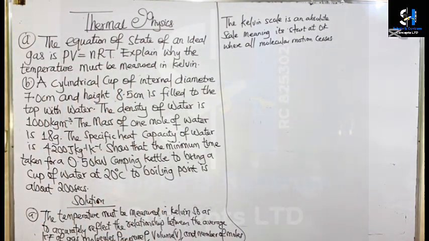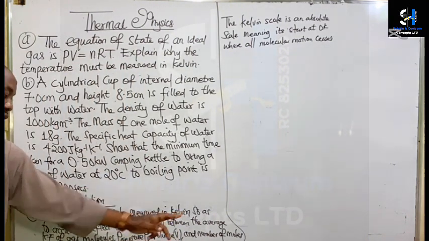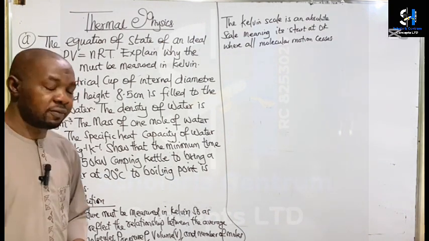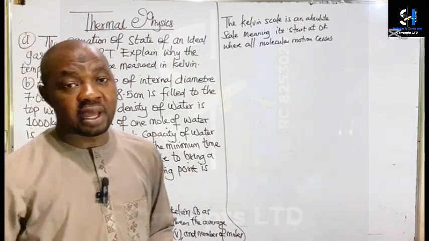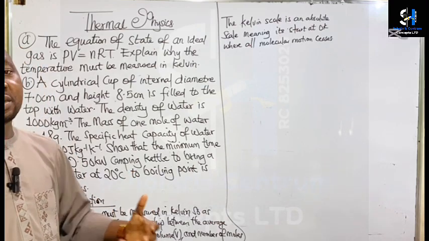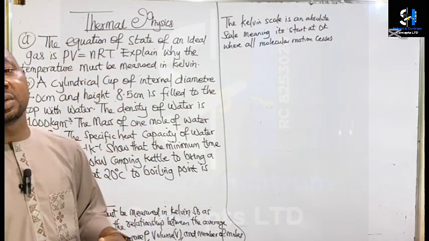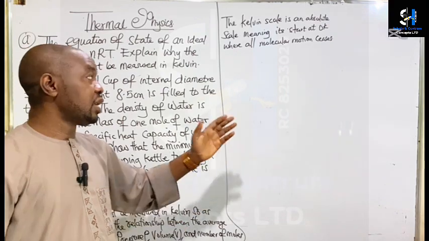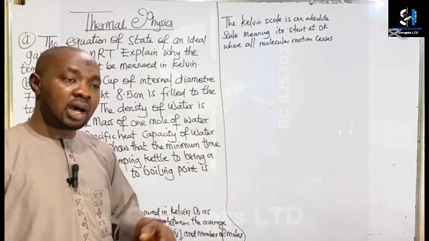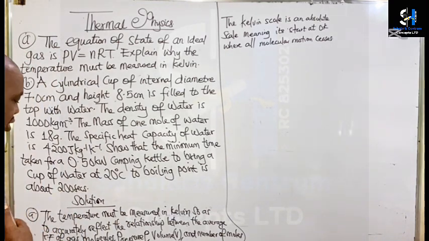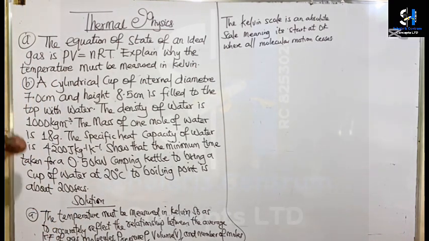That's why I said the temperature must be measured in Kelvin, so as to accurately reflect the relationship between the average kinetic energy of gas molecules, pressure, volume, and number of moles of gas. That is because the ideal gas law is derived from the kinetic molecular theory, which relies on the relationship between the average kinetic energy of gas molecules and absolute temperature. And that's the fifth postulate of kinetic theory. And that's the answer for question number 1. That's A.